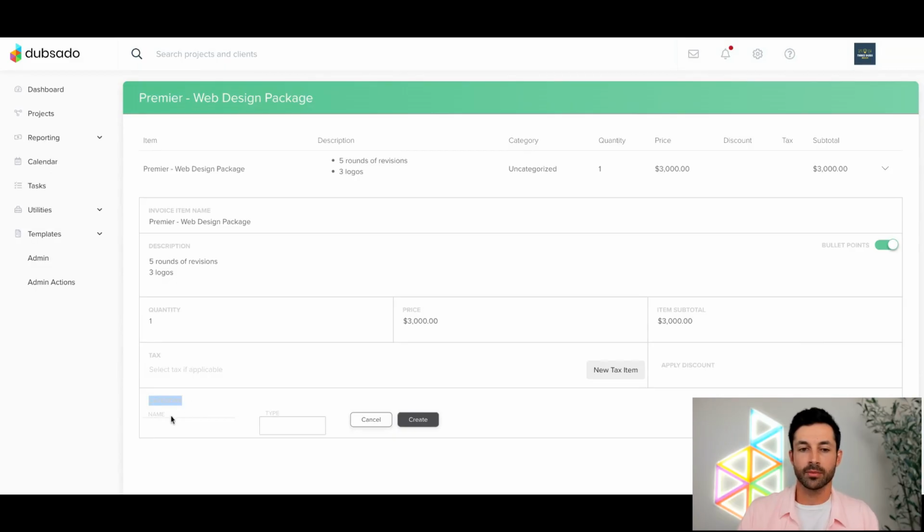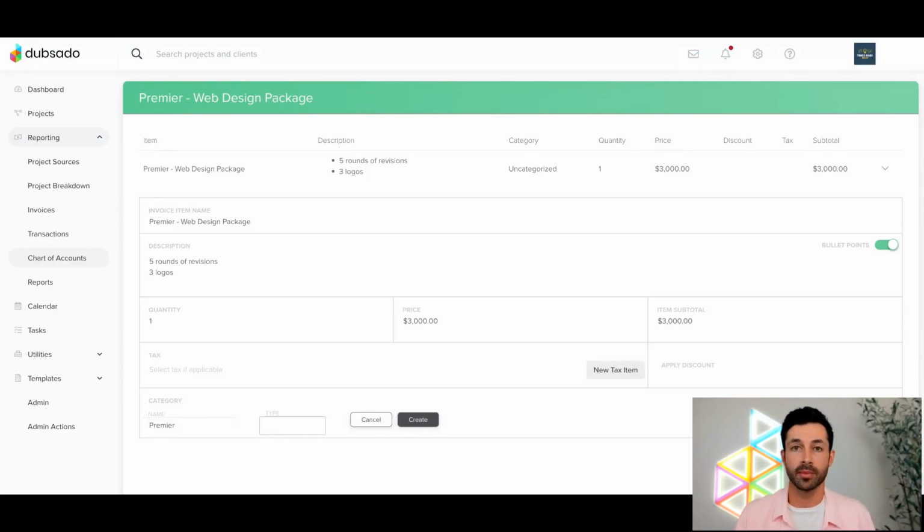Category down here at the bottom, we can add new categories. These are income categories. This is just internal for your own purposes. Maybe you want to have a different income category for your different services. I might have a Premier category to categorize every time I use this particular Premier package. And that way, at the end of the day, I could go down to reporting and then my chart of accounts to see how much money I brought in under just the Premier package. Maybe I want to see that versus my basic package and see which package is doing better.